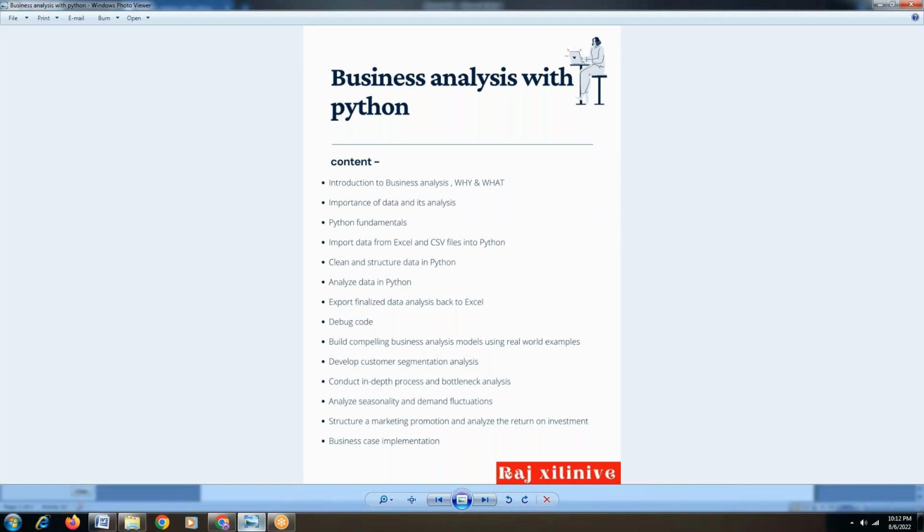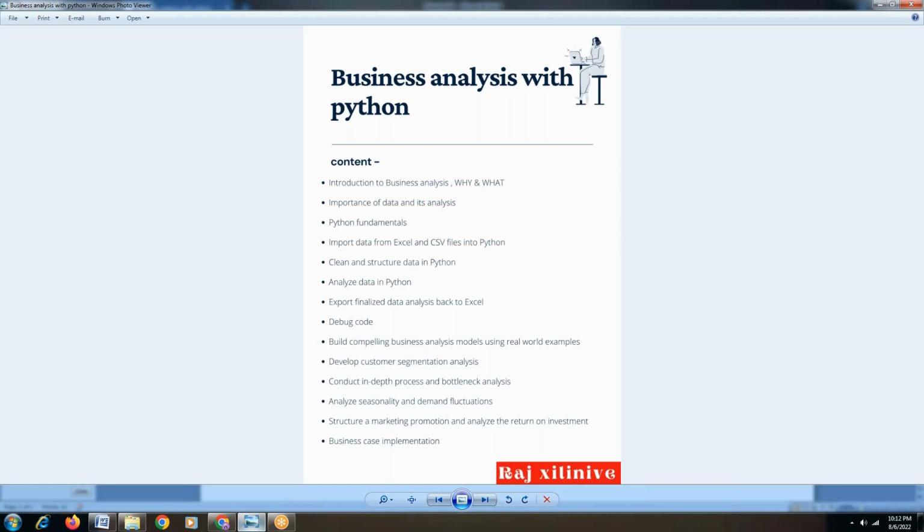So this is all about Python in connection to business analysis. At the same time, you need to have some real exposure towards this. In reference to business analysis and data, you need some real exposure when you want to pursue your career or learn something. You need real world examples, which will be taken here.